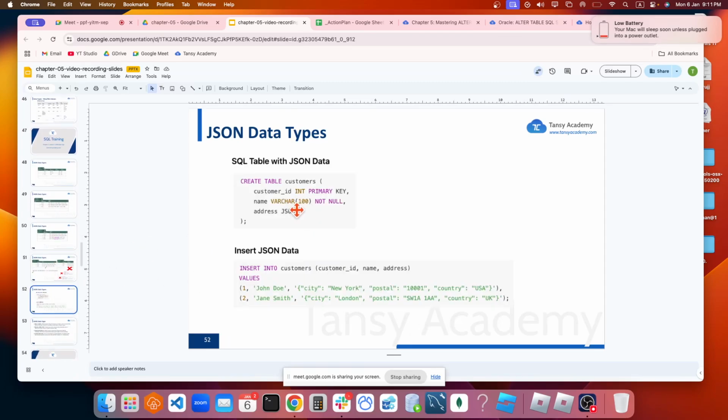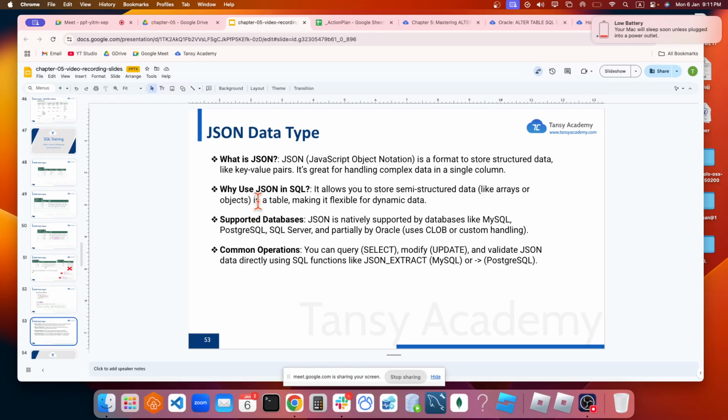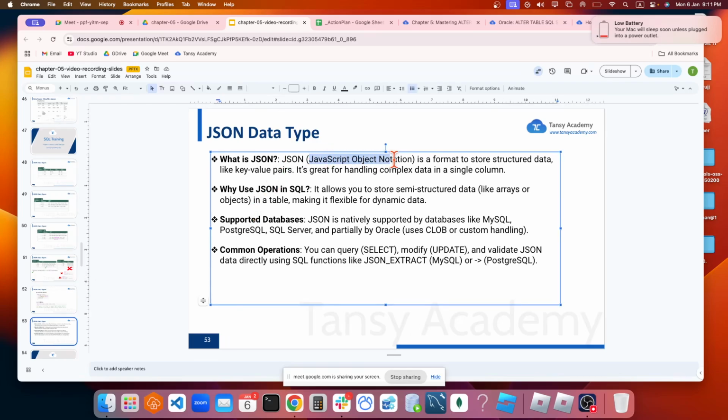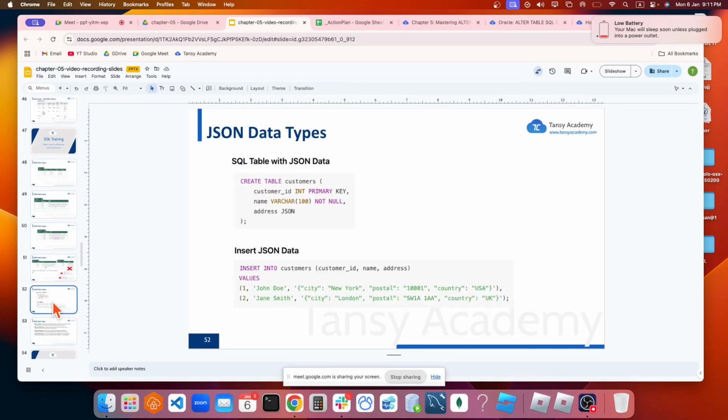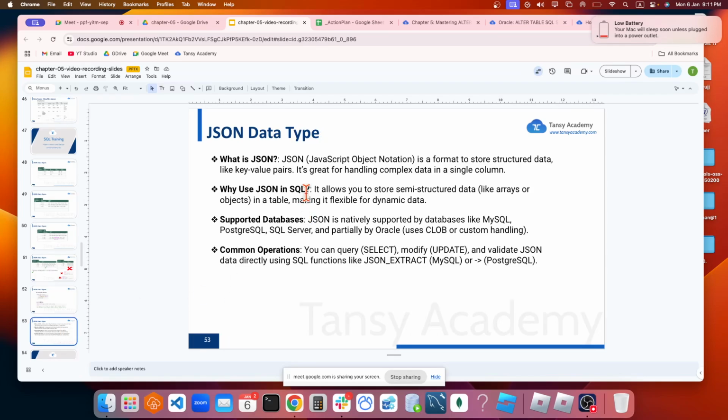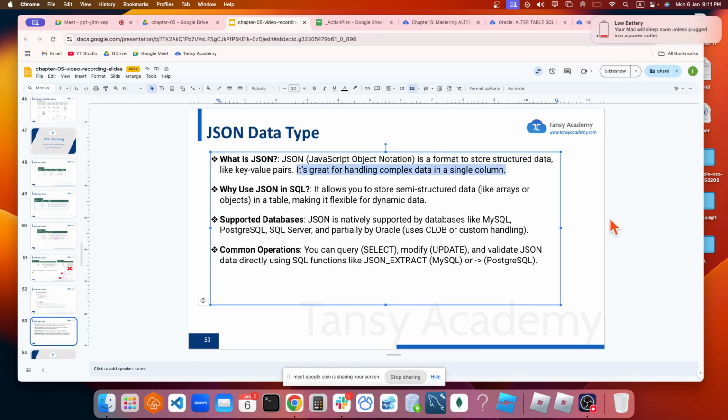So this is how you define a table with the JSON data type, the address as JSON. And this is how you insert data into a JSON table. And at the end, what we have been talking about: JSON, JavaScript Object Notation, is a format to store structured data as key value pairs. The key is city, the value is New York. The key is postal code, the value is this. So they call it key value pairs. It is great for handling complex data in a single column. At this stage you should not worry about it, but you might get one or two questions on this in your interview.